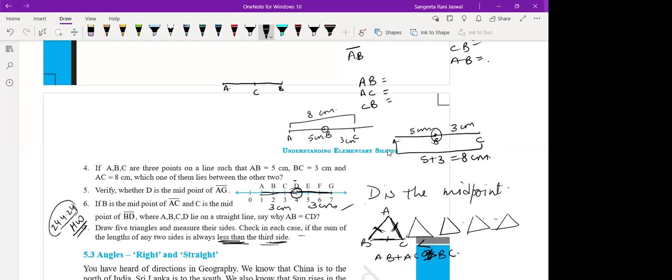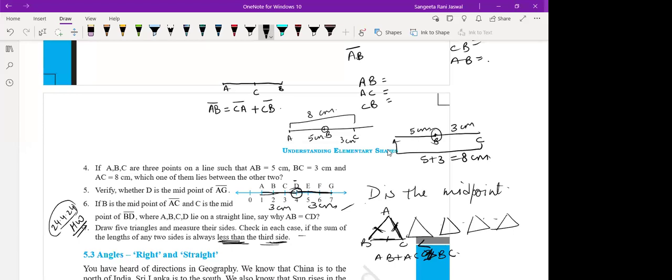Done? Yes, ma'am. Okay. Now, just check whether the length of AB is equal to the length of CA plus the length of CB. Just check whether you get left hand side equal to right hand side.